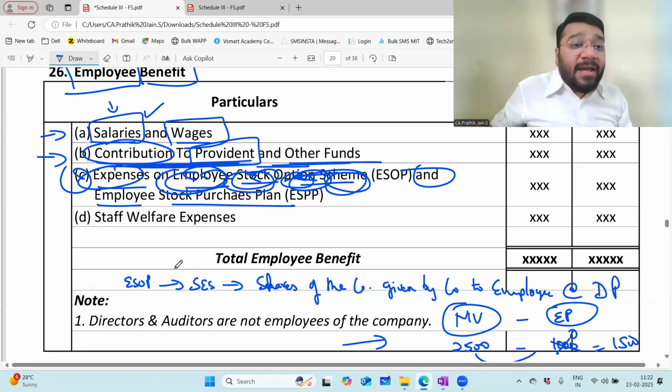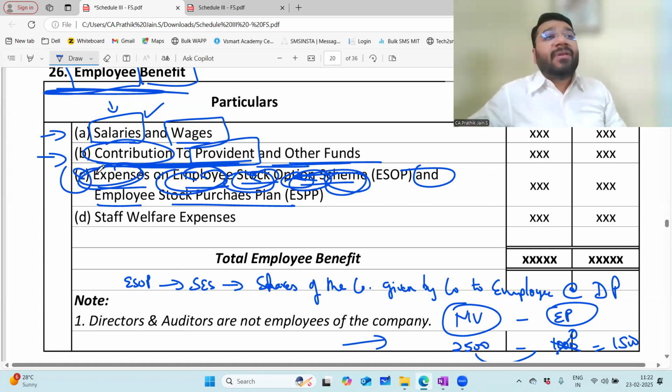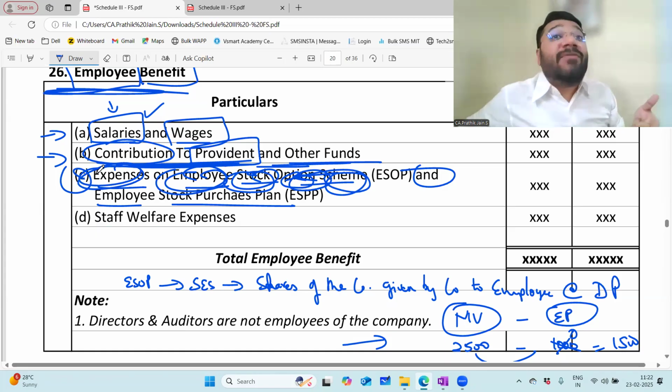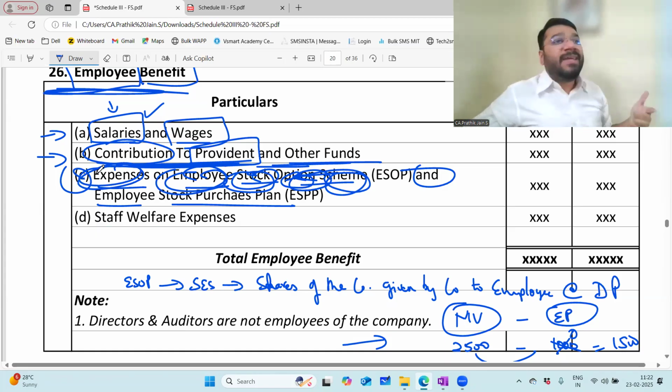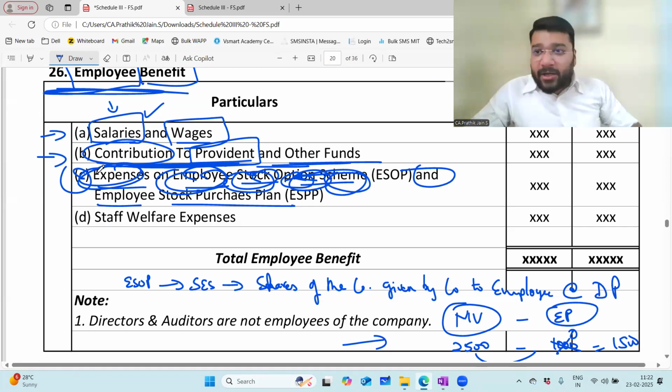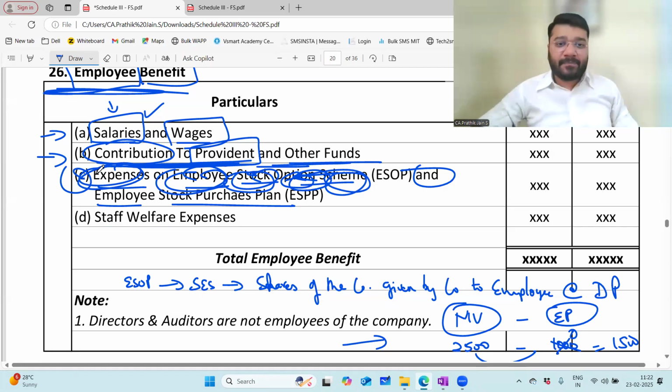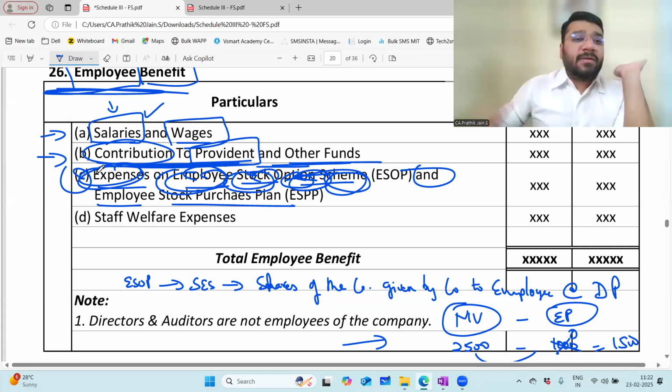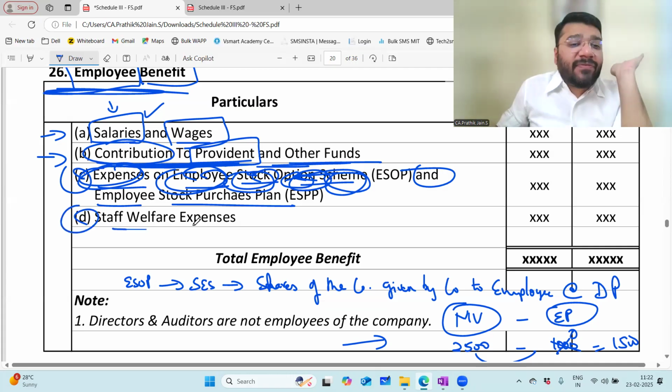Where do you classify? Under employee benefit. Where under employee benefit? Under category C. This ESOP that I'm issuing to you, is it for the benefit of the employee? The answer is yes. Hence it is coming under employee benefit. Any problem? My dear online students, do you have any problem in this? No, sir. Correct?